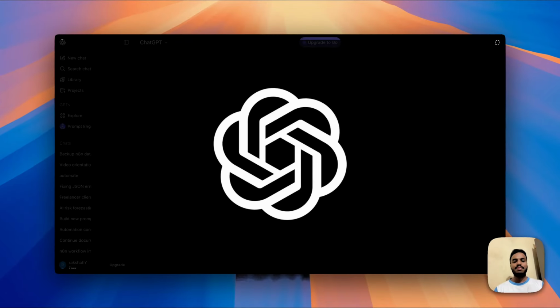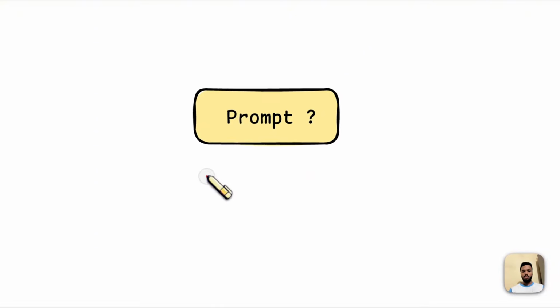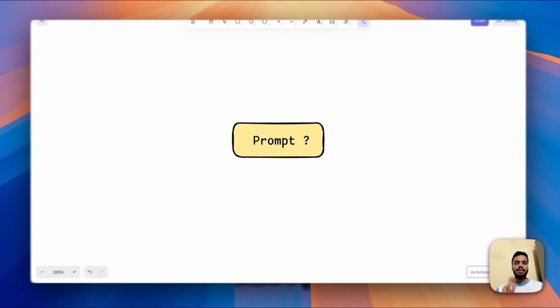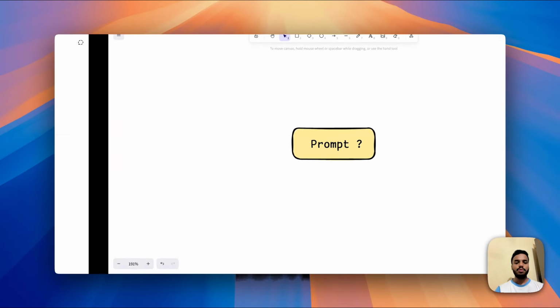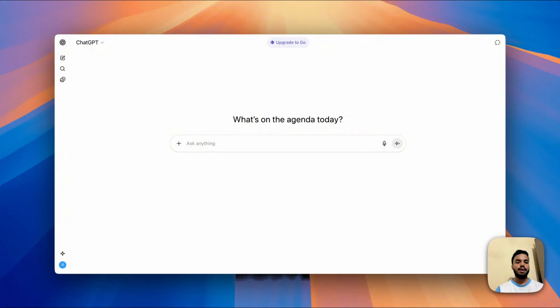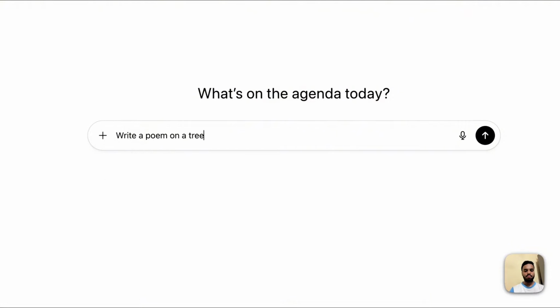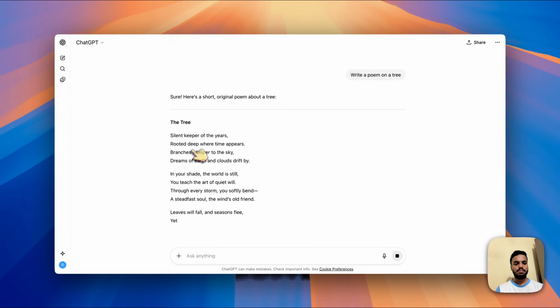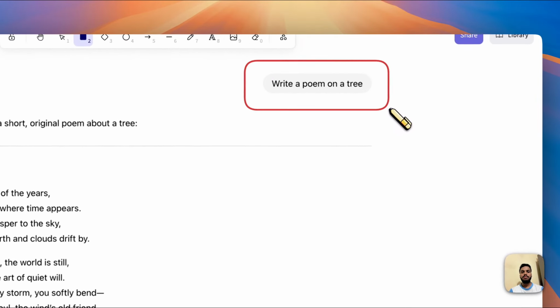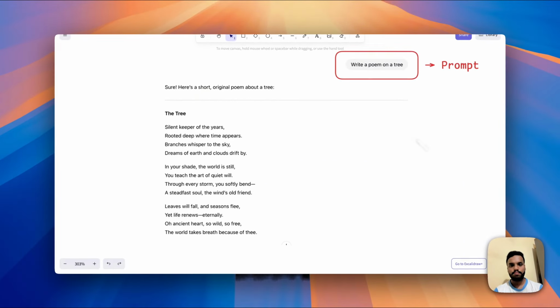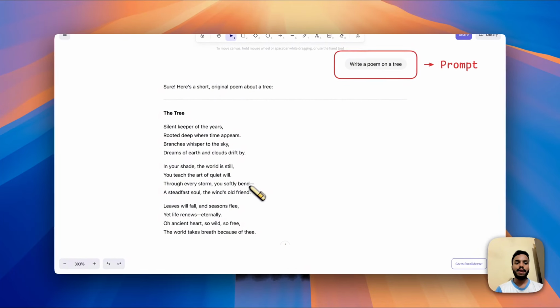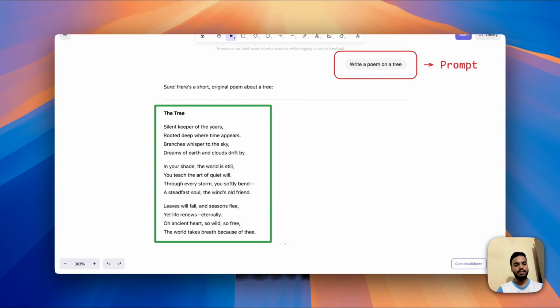Okay, you know about ChatGPT, right? Do you know what a prompt is? Let's find out. I go to ChatGPT and type, write a poem on a tree. The instruction I give, that's called prompt. The poem it gave me back, that's called response.